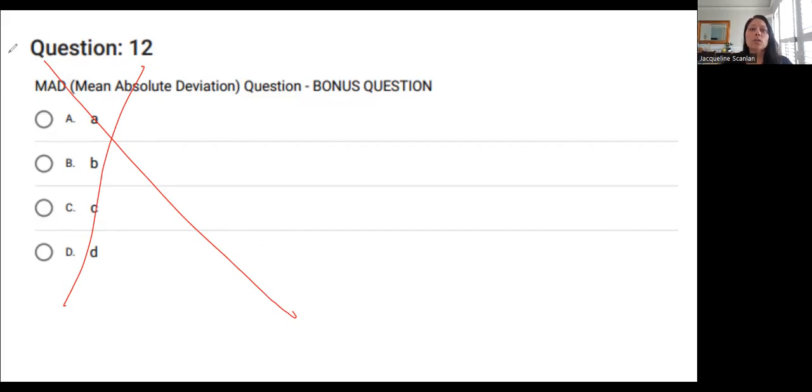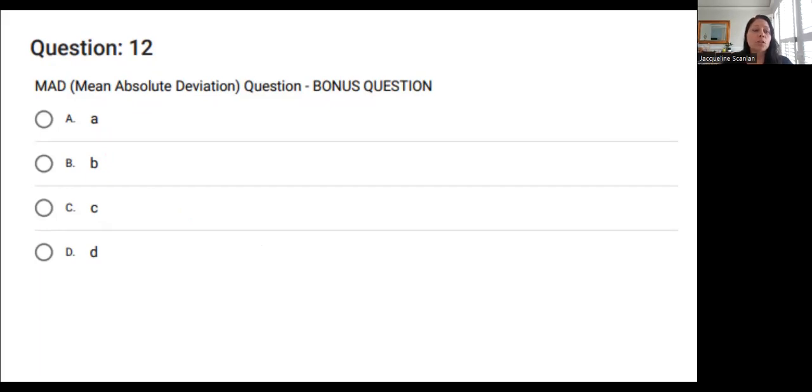So when you get to question number 12 on the actual test and it asks you about mean absolute deviation, called MAD, you just pick any answer choice and move on with your life. It doesn't matter which one you pick, it's bonus. If you want to learn about mean absolute deviation, come see me in class. I'll be happy to teach you how to do it.